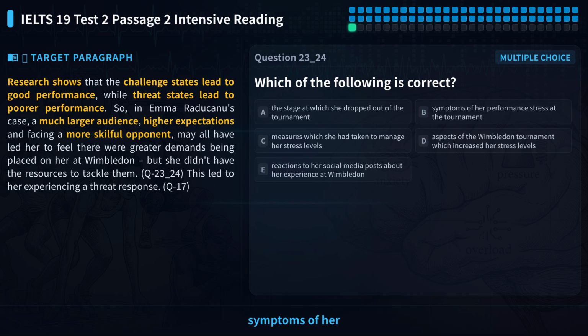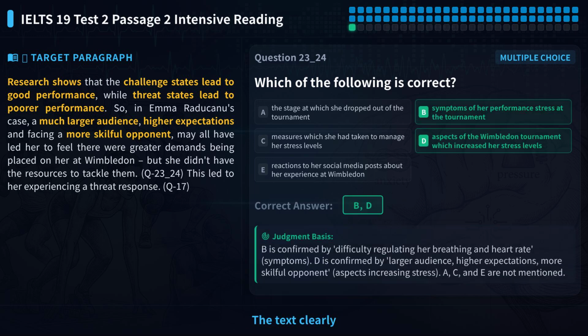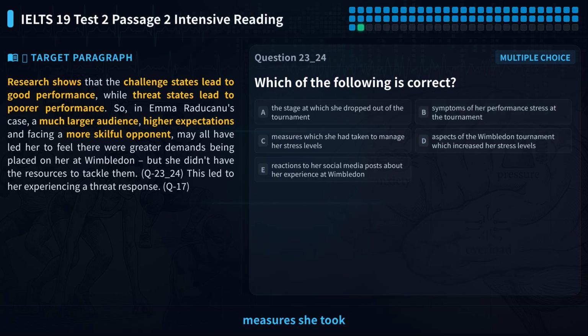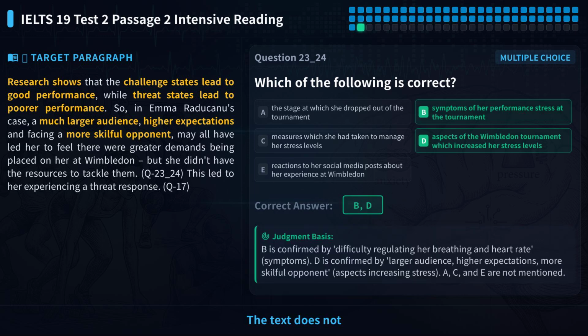Next, option B, symptoms of her performance stress. The text clearly says she had trouble regulating her breathing and heart rate. These are stress symptoms. So B is correct and supported by the text. Now, option C, measures she took to manage stress. The text does not mention any specific actions she took to manage stress, like deep breathing or meditation. So C is a trap.